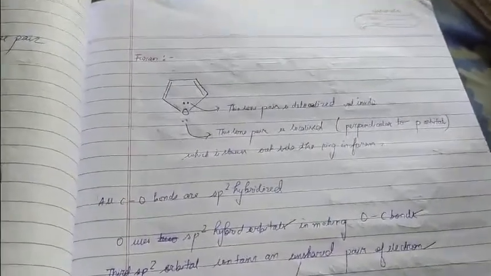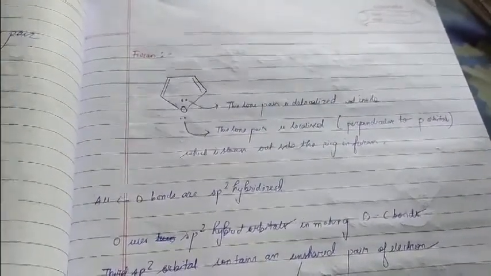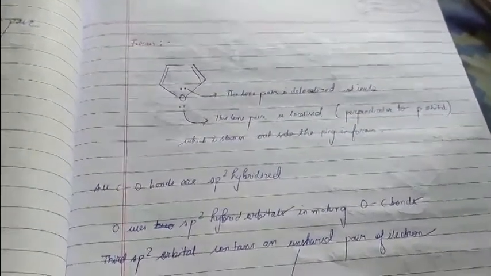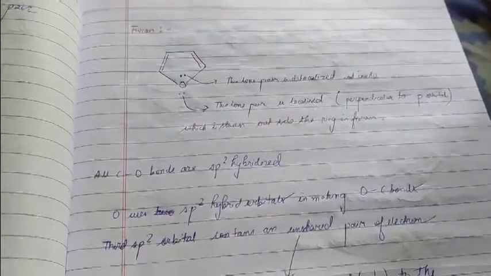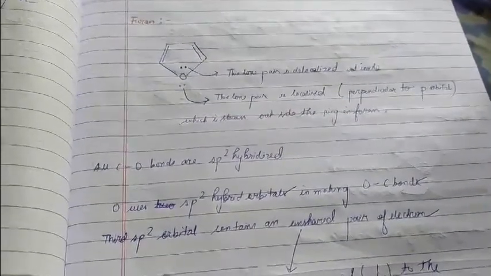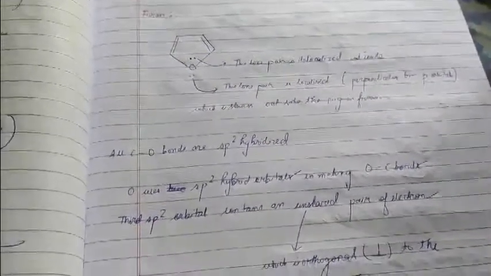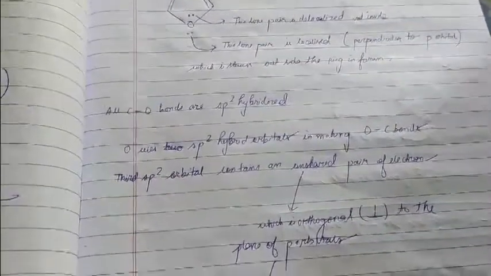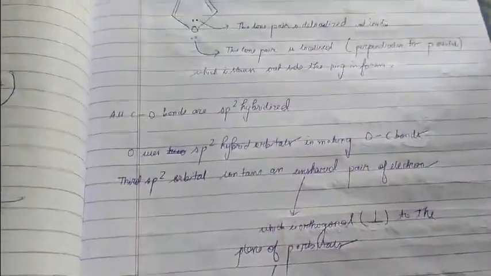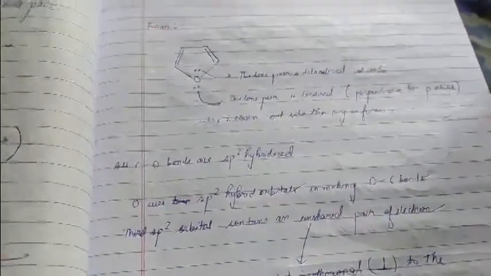What you need to understand here is that the bonds are sp2 hybridized. O uses sp2 hybrid orbitals in making the OC bonds. And there is one sp2 orbital of oxygen which contains an unshared pair of electrons, which is orthogonal to the plane of the p orbitals, as we have already shown in the diagram.